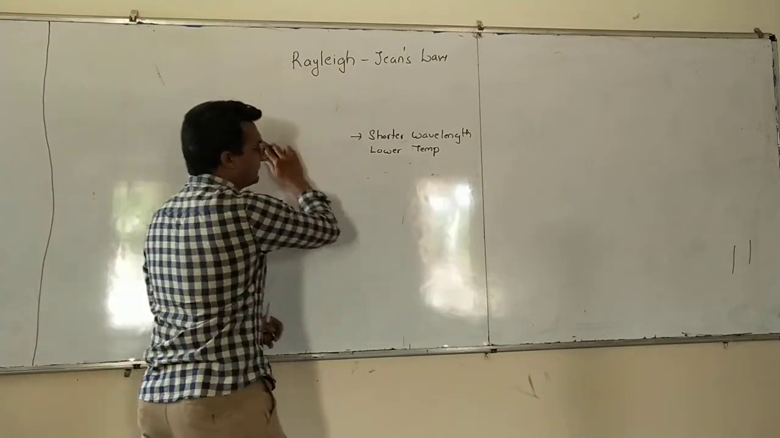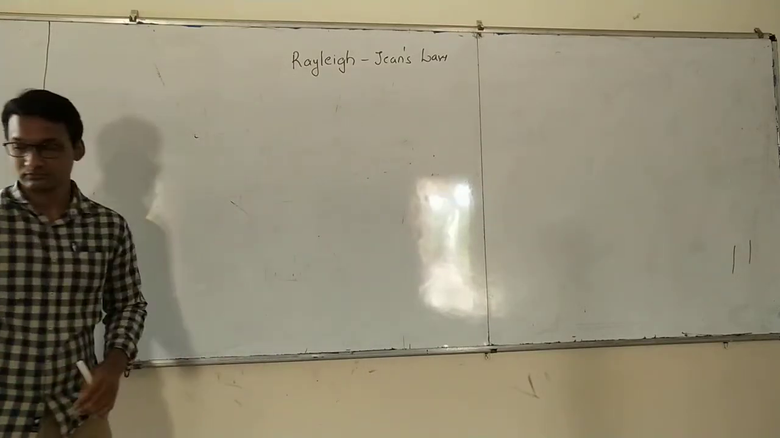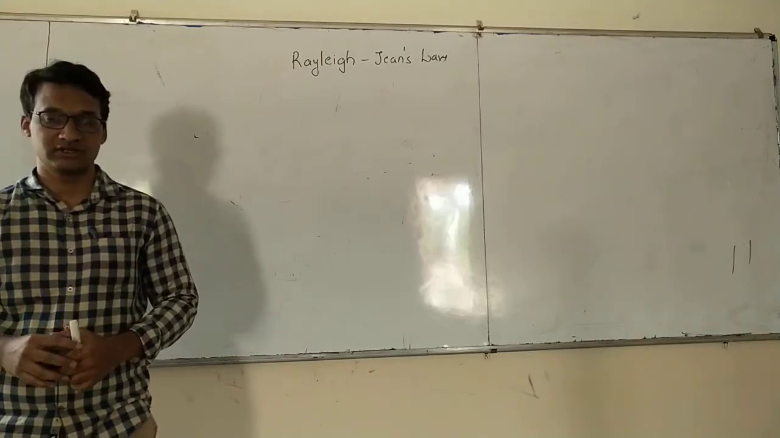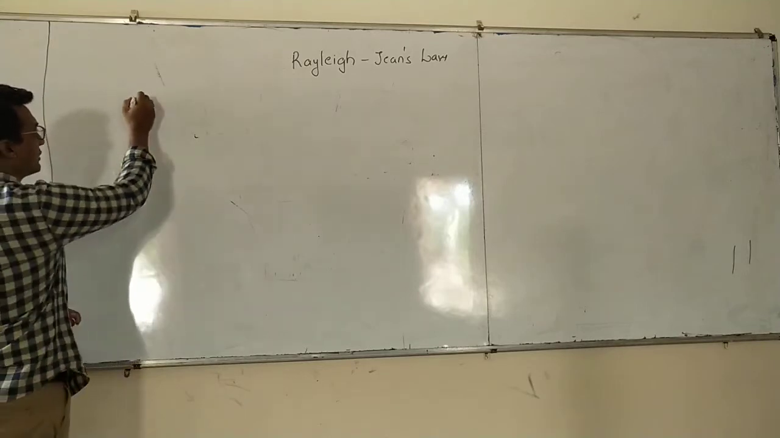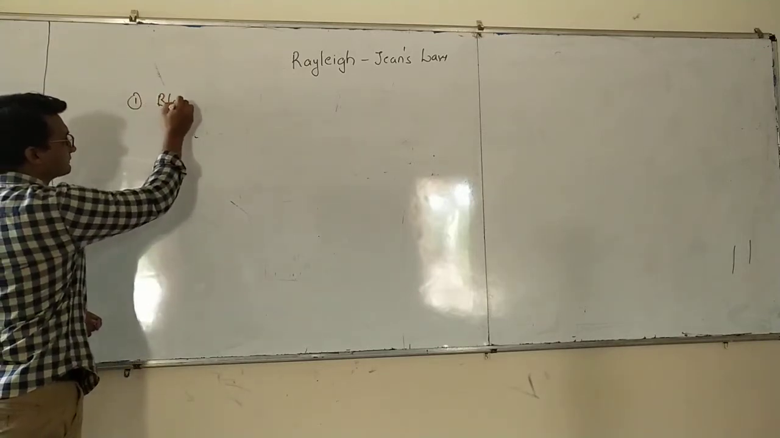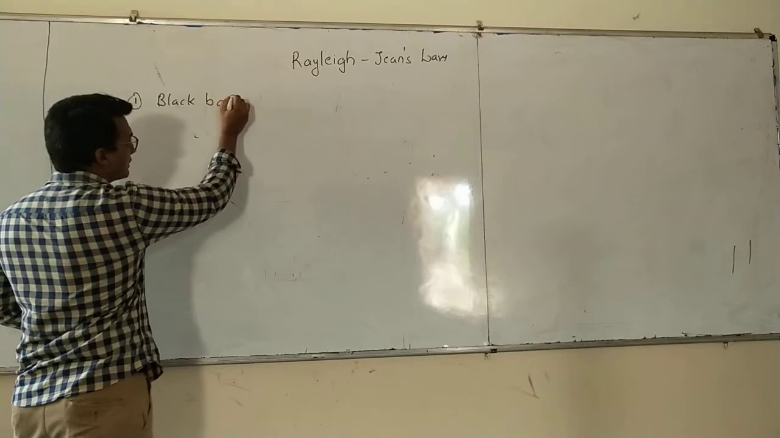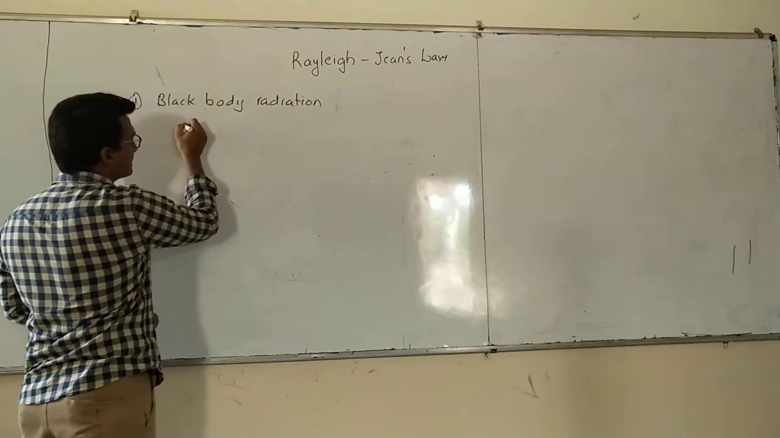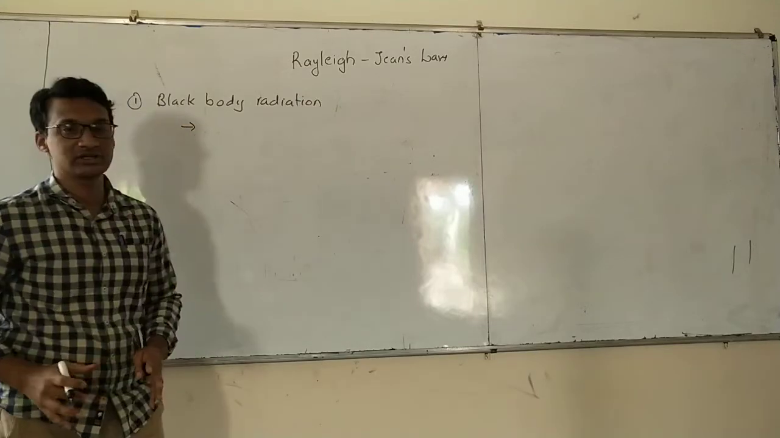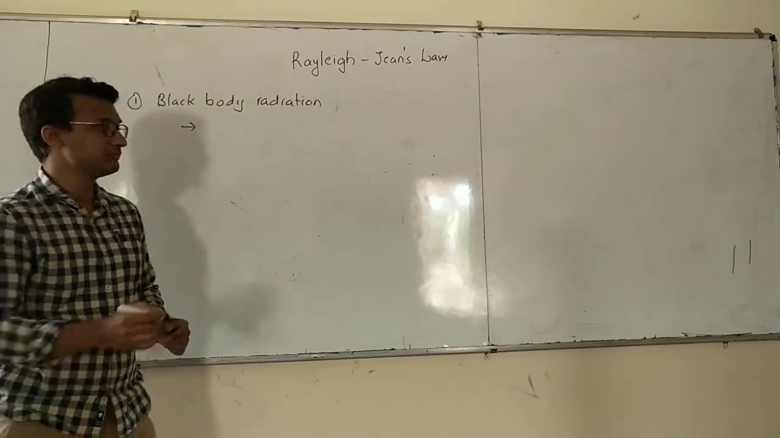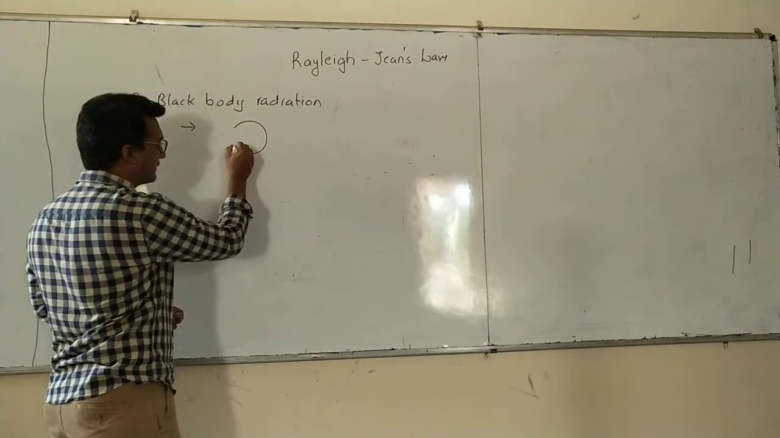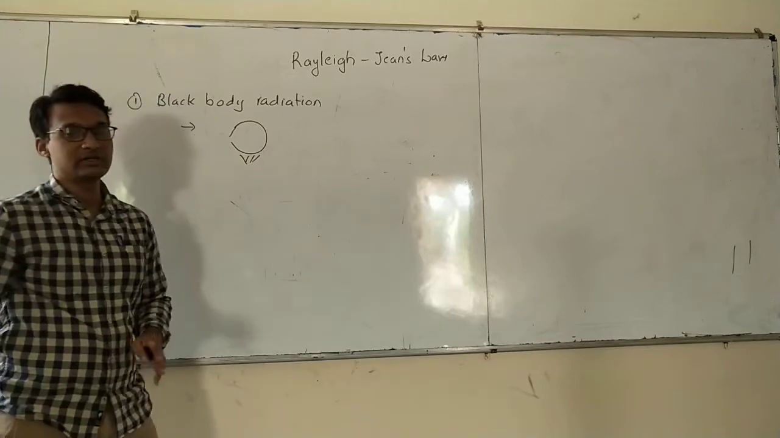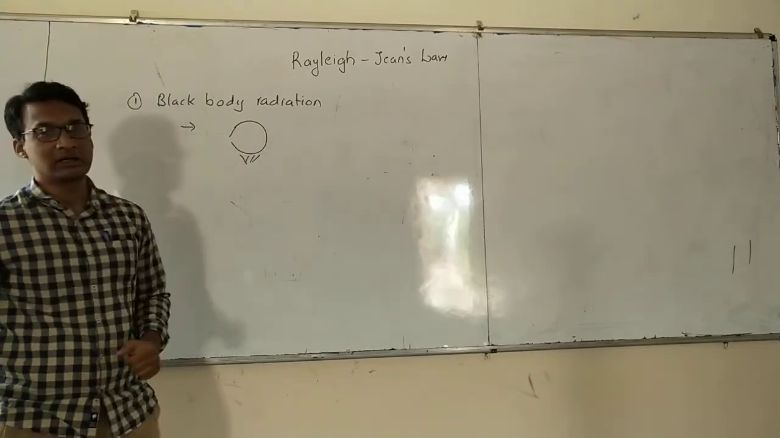So what have we to do? Now, to understand this derivation, we have to understand a couple of things. Okay, we are studying about black body radiation. That means we have taken a cavity with a very small hole, and we have heated this cavity. When we heat this cavity, the energy will be radiated.